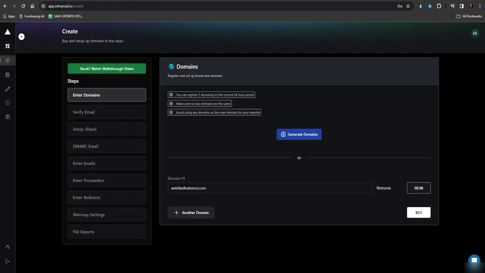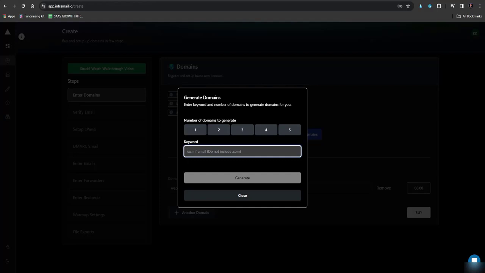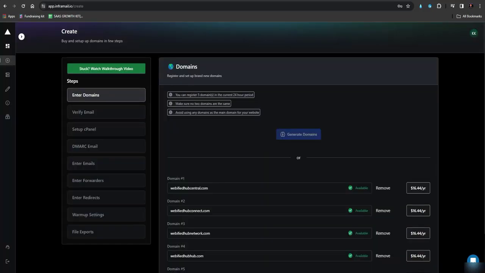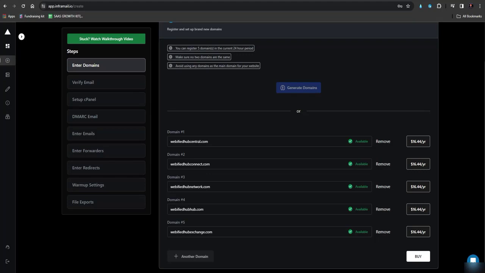You just have to type in a keyword like, let's say, verified hub, then how many domains you want, and it would generate the domains for you using AI. So it's generating the domain names, and it has generated. Then after buying these domain names, you just have to verify your email. All these things would be done using AI. Then they would provide you an export file.